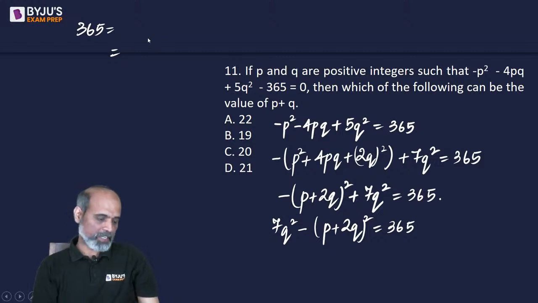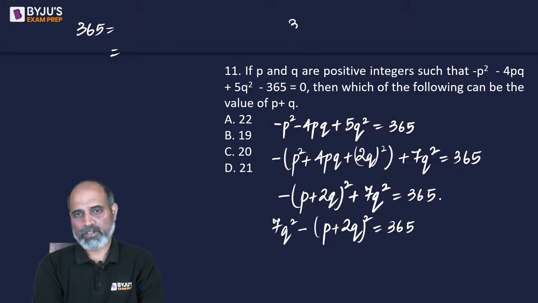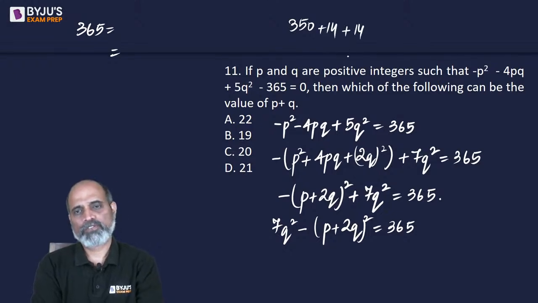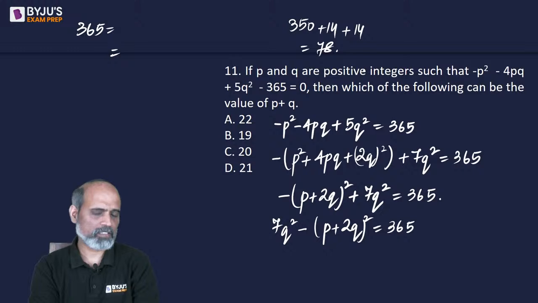7 की टेबल में 350, 371. Hold on. 350, 14, 14. So this is 78, and 78 would mean 13. 13 नहीं आ रहा हमारे पास. Should we change the equation? Will this help?